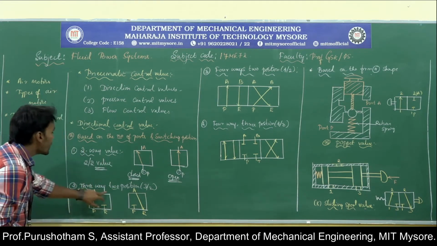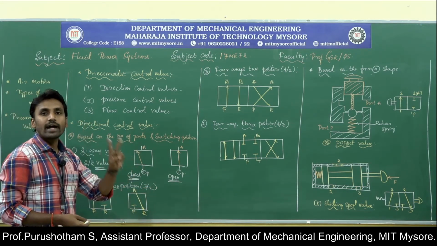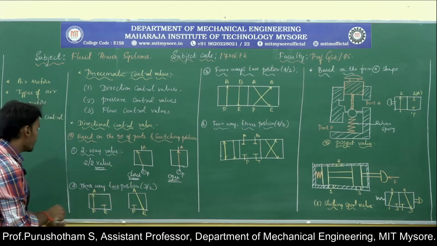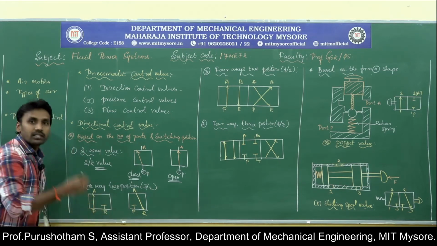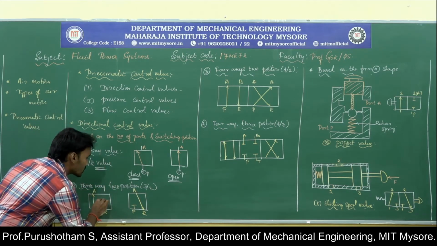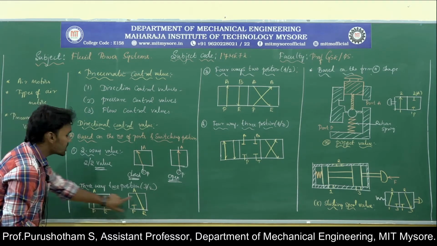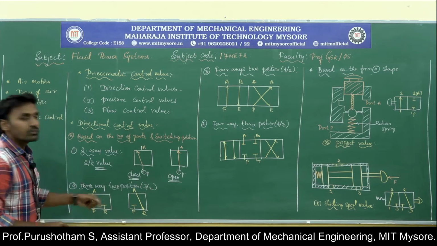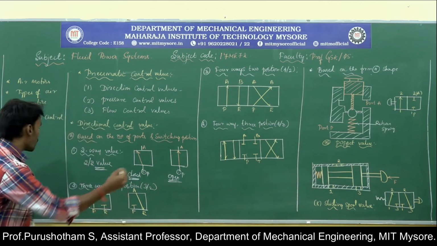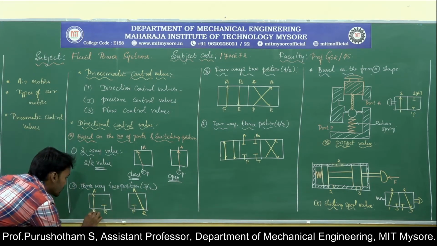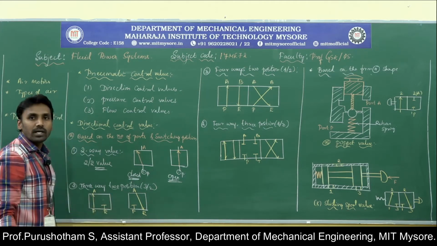Next, the three-way two position valve. That means we use three ports and two positions. Here we can see the pump port, outlet port and reservoir port. This is position number 1 and position number 2. For explanation purposes, I have drawn them separately. These types of valves are used in single acting cylinders. When the fluid enters port A through the pump line, the extension takes place.